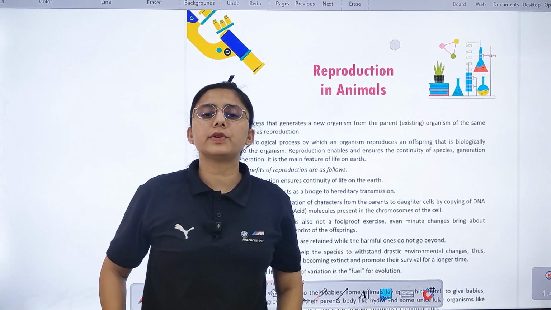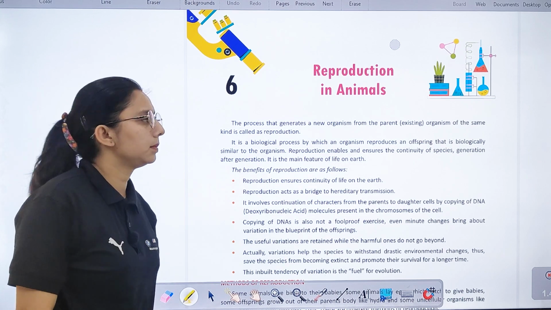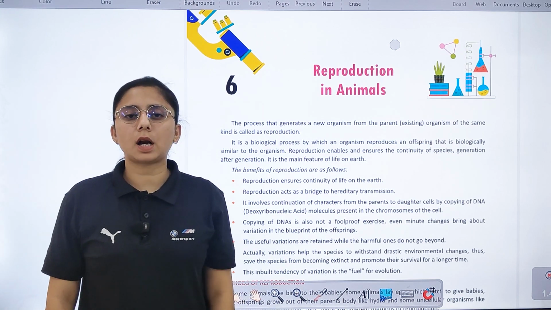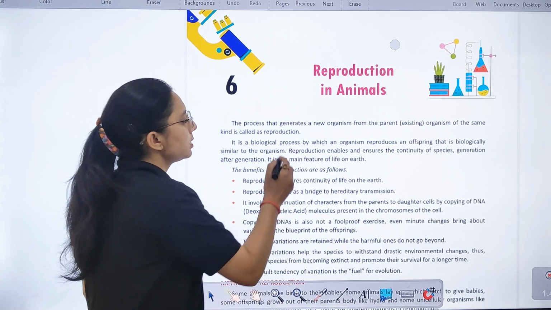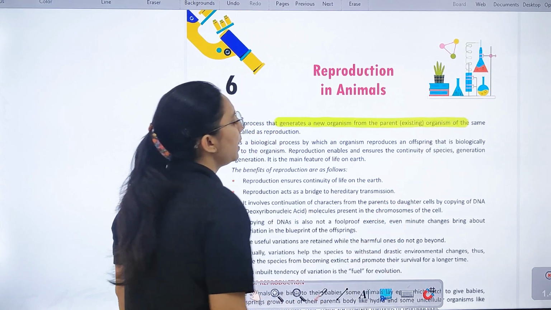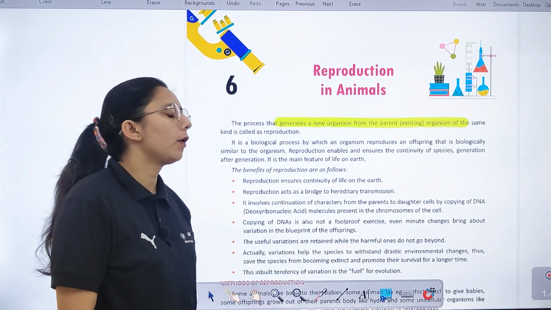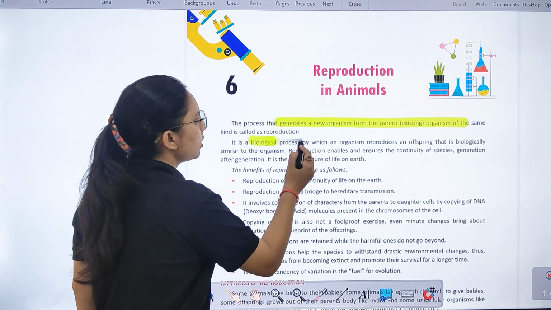Children, today let's start with chapter number 6, reproduction in animals. In this chapter, we will study about reproduction. It is the process that generates a new organism from an existing parent organism of the same kind. Right? It is a biological process.